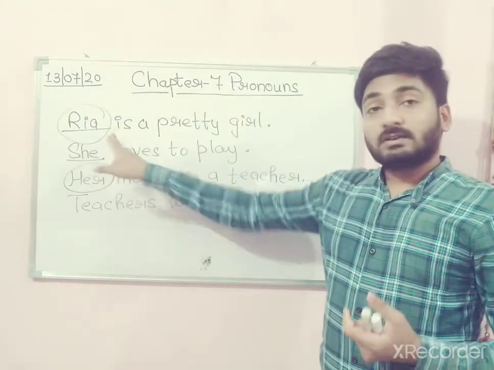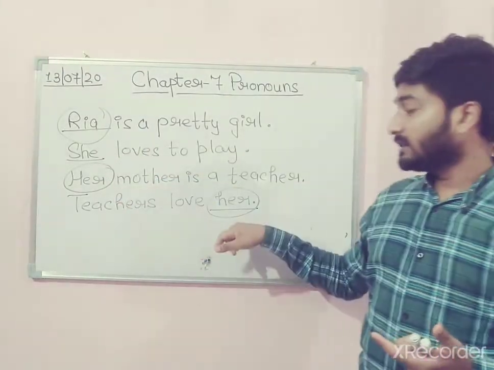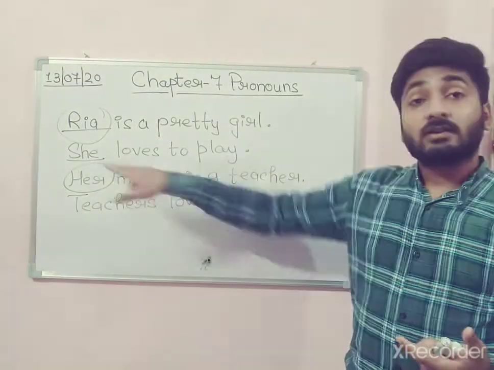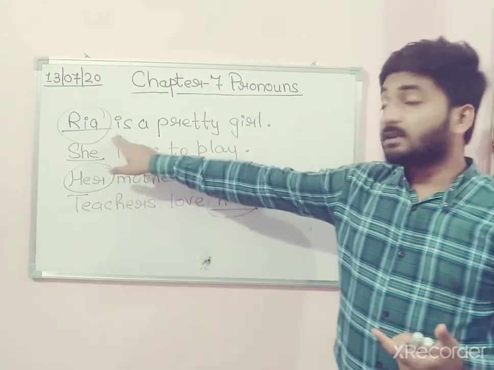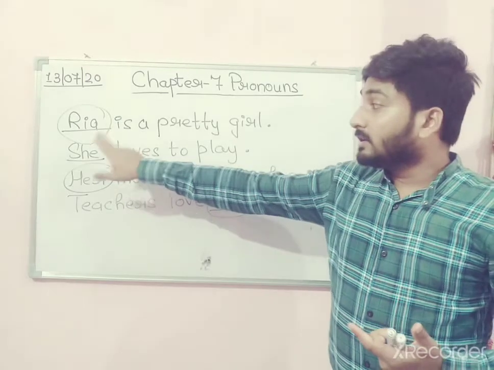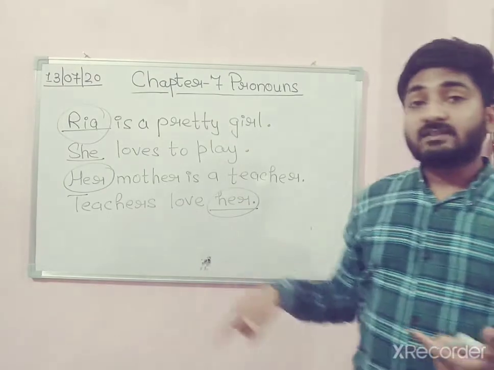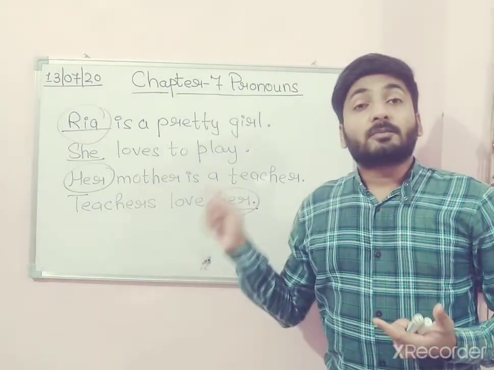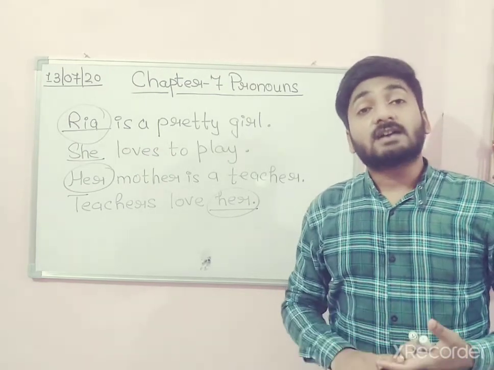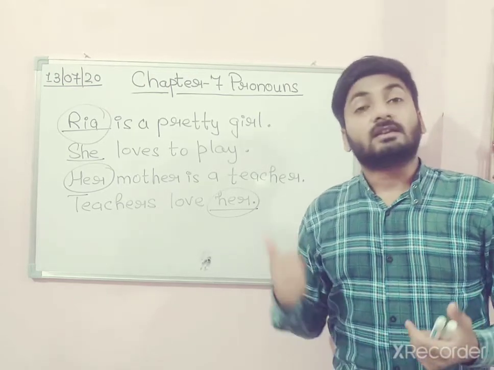That means in the place of Ria, what have we used? We have used here she, her, and in the last one, her. We use these words for Ria. That means what is Ria? Ria is a name, a proper noun. That means a noun. And instead of this noun, we have used these words. These words are called pronouns. So what are pronouns? Pronouns are the words which we use in the place of a noun.